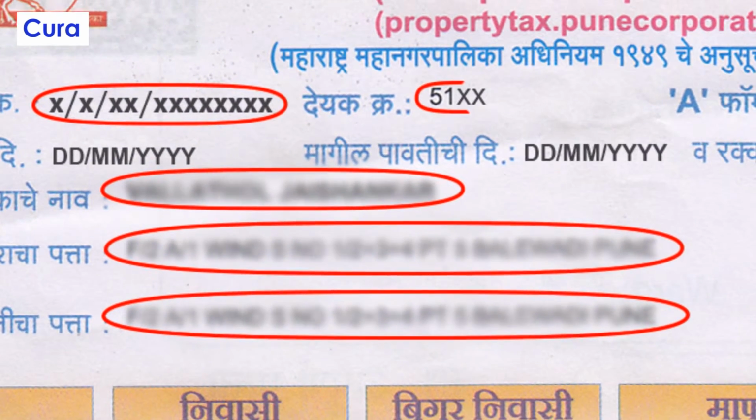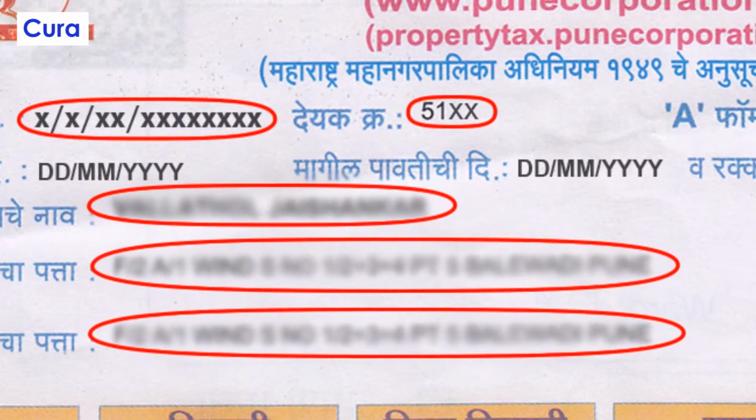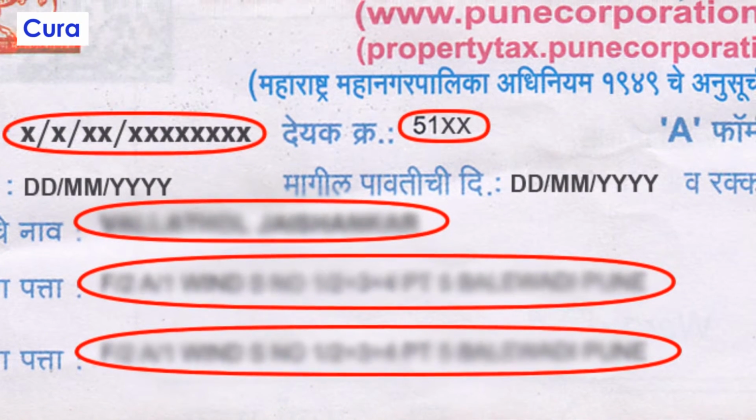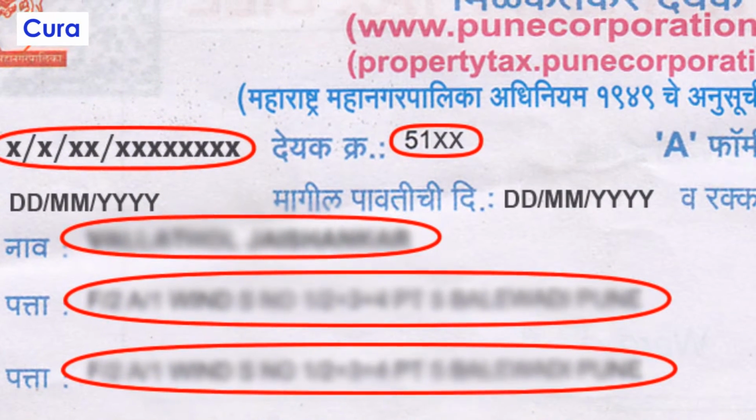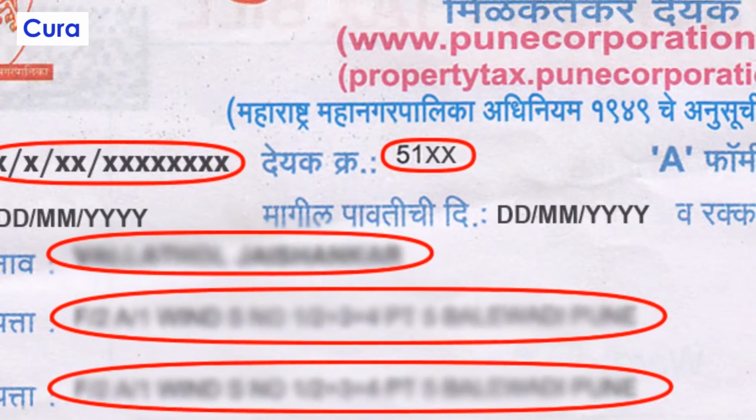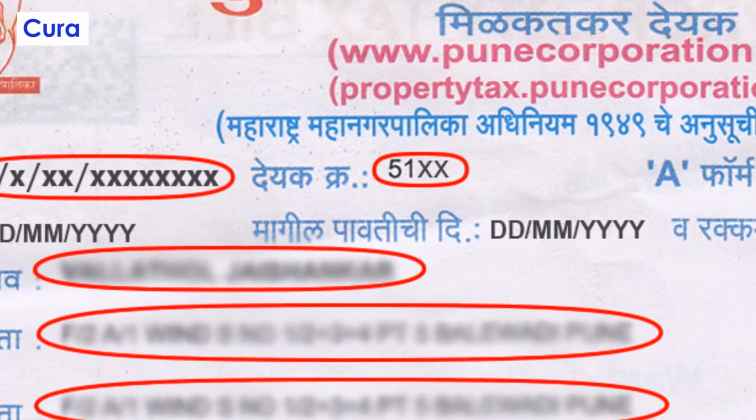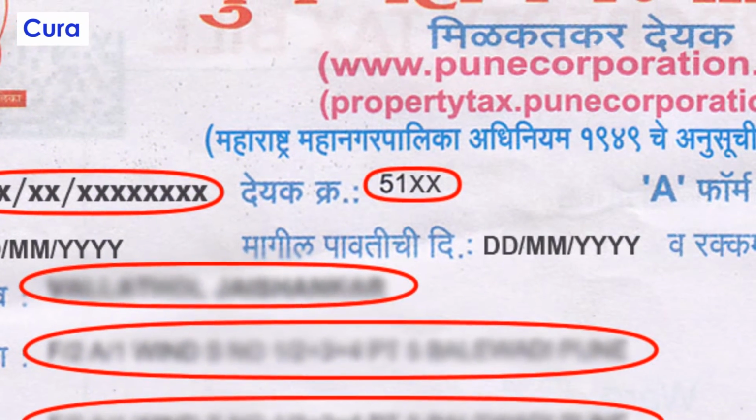Bill number. Just beside property tax number, you will find Deyak Kramank, that is your bill number. Your bill number is nothing but the number or a unique code for the bill. Every bill has a different bill number.